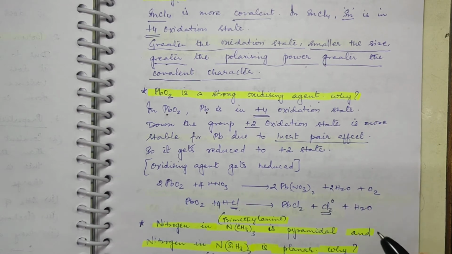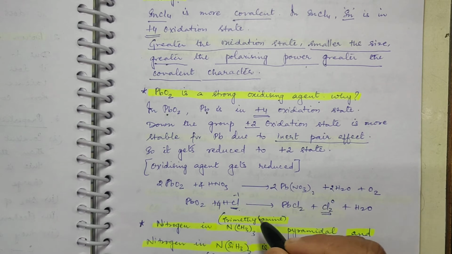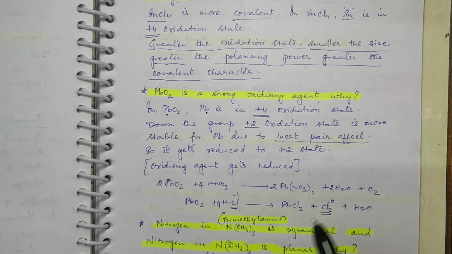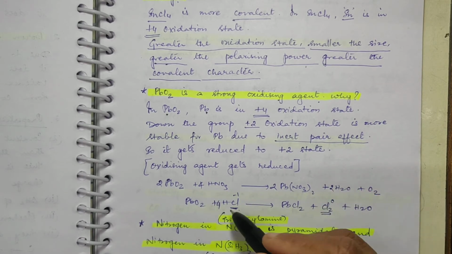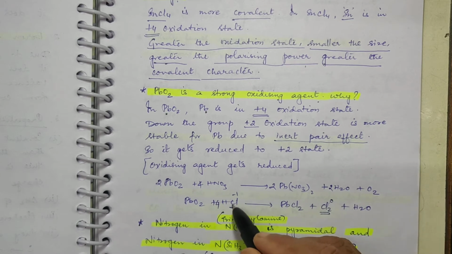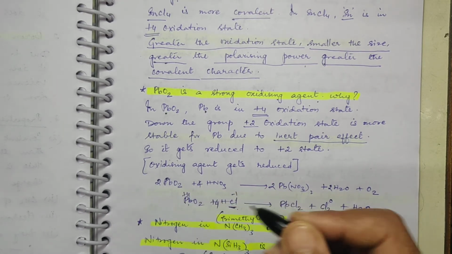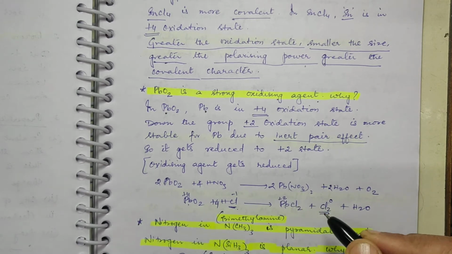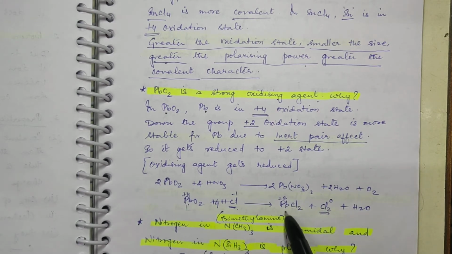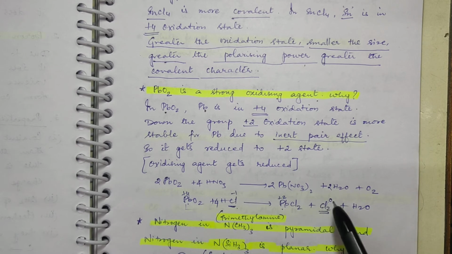Here it is 0 and here it is minus 1. So what has happened? Minus 1 to 0, there is increase in oxidation state. Increase in oxidation state means it is oxidation, and this is reduction. Here it is plus 4, here it is plus 2. Okay, so here plus 4 to plus 2, and here it is minus 1 to 0, right? So this is the reaction to show that.